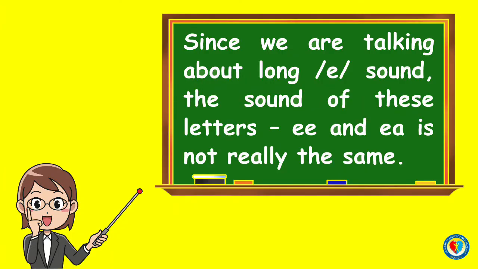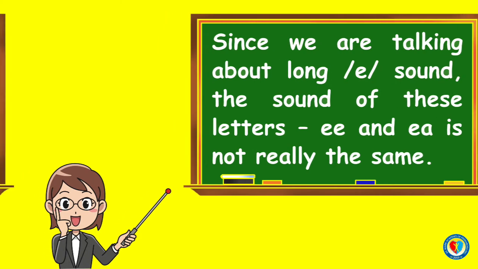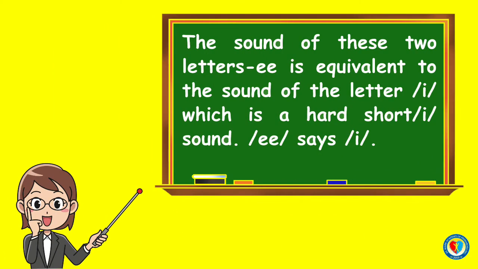Since we are talking about the long E sound, the sound of these letters E-E and E-A is not really the same. Why? Because the sound of these two letters E-E is equivalent to the sound of the letter E, which is a hard E sound.